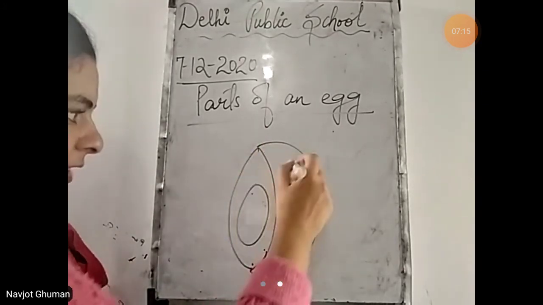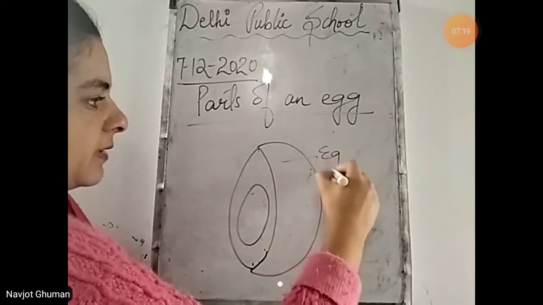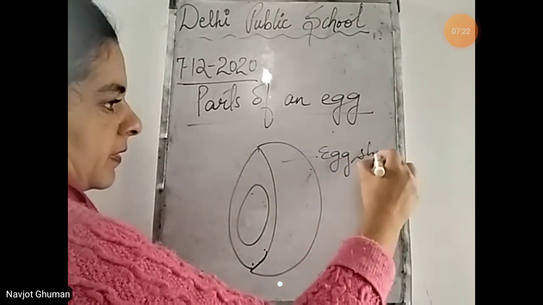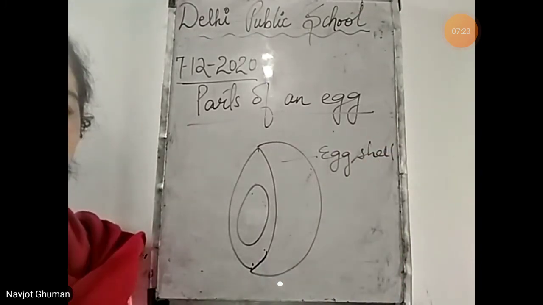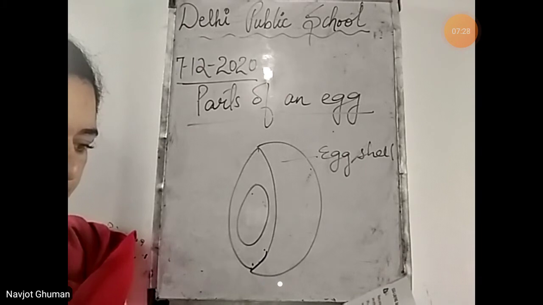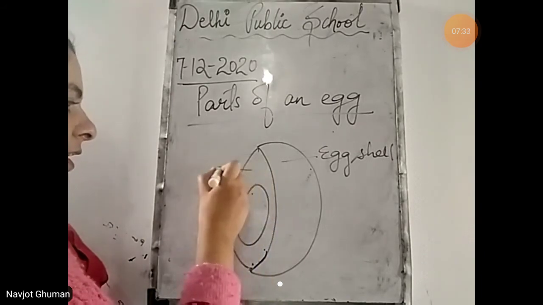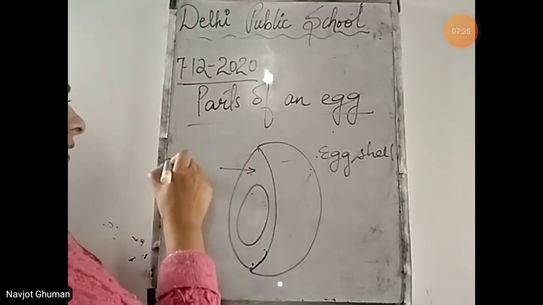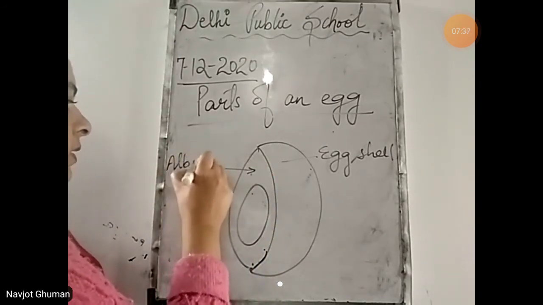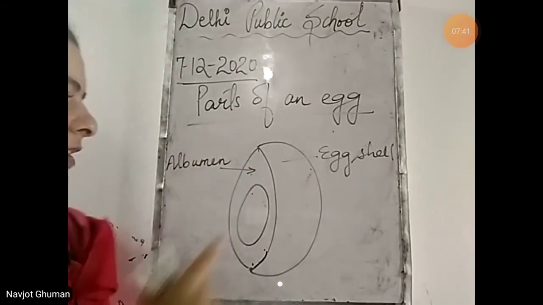Thin protective shell, जो आउटर कवरिंग है उसकी व्हाइट कलर की, that is the egg shell. That is thin protective covering. Within the egg shell is a white jelly-like substance called the albumin. उसके अंदर egg shell के there is a white color substance that is called albumin, which is rich in proteins.